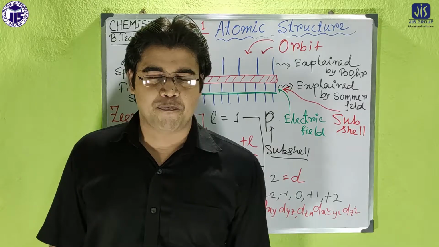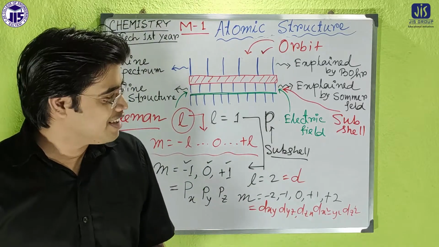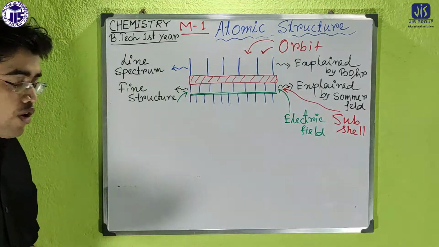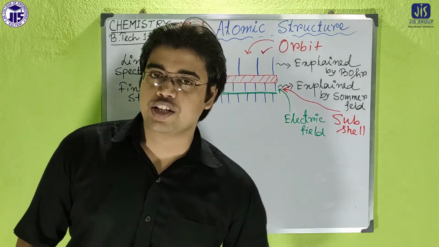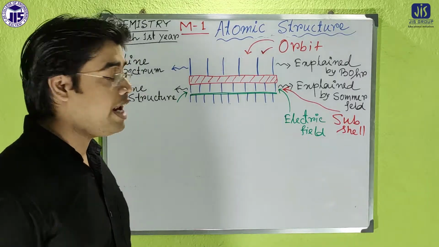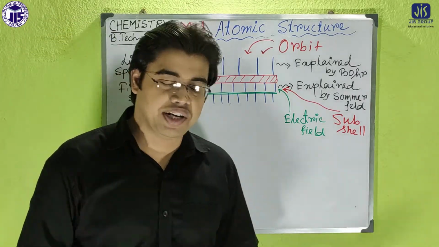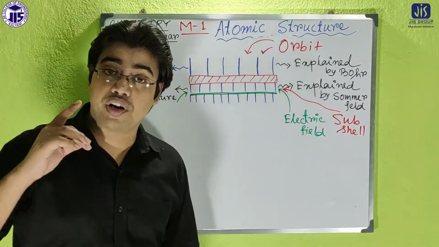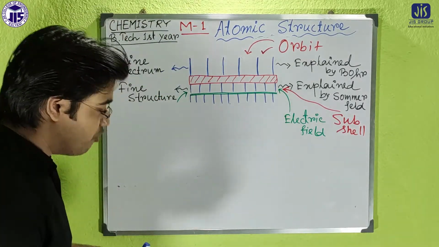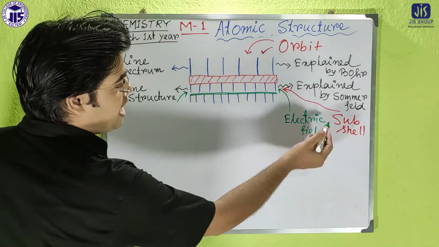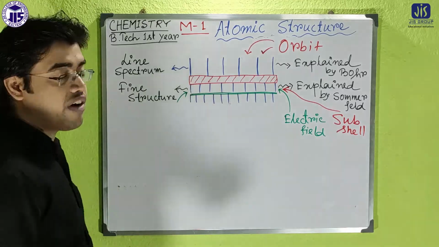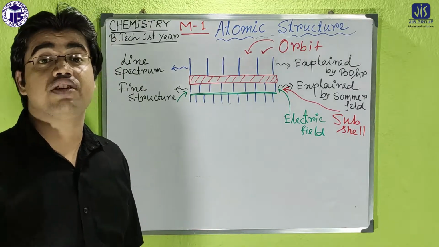I will give you another trick for Stark also, to keep in mind the Stark effect. So from the Zeeman effect we got another quantum number, called the magnetic quantum number. But there was also another effect that was not explained by the Sommerfeld model. The effect is that in the presence of an electric field also, each and every line of the fine structure is split into several lines.